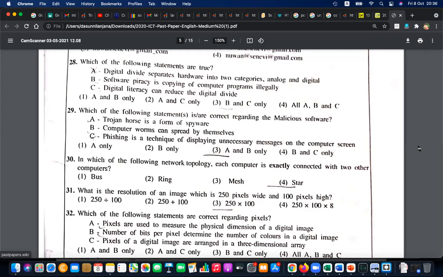Digital divide means the society is divided into two groups, those who can access the technology and those who cannot access the technology. So that is digital divide. And digital bridge. Digital bridge is to merge them, link them. How can we create the digital bridge? We can make them aware.